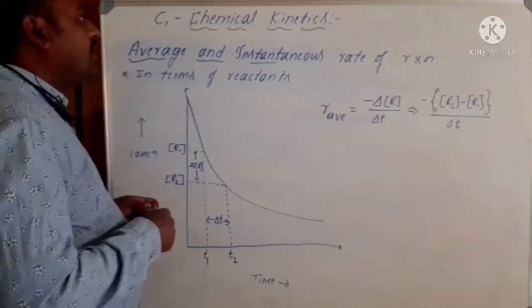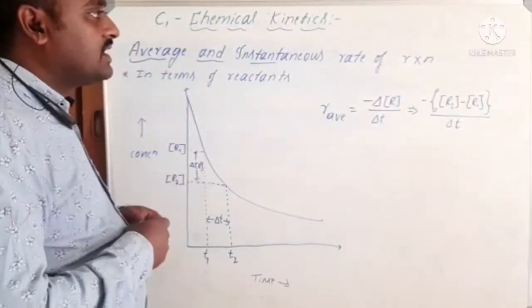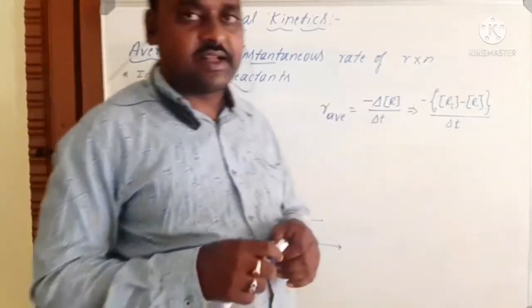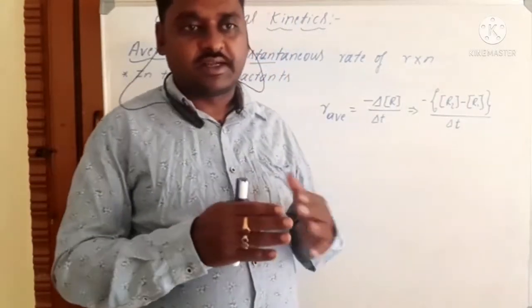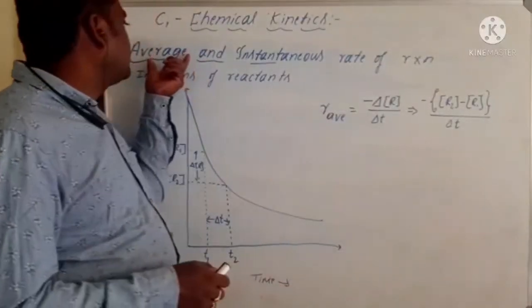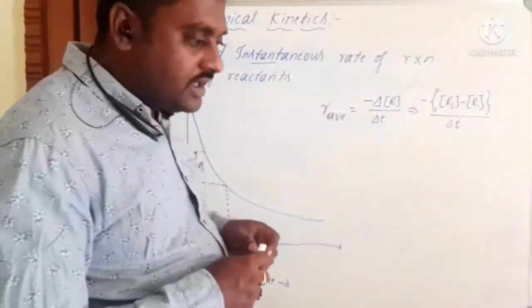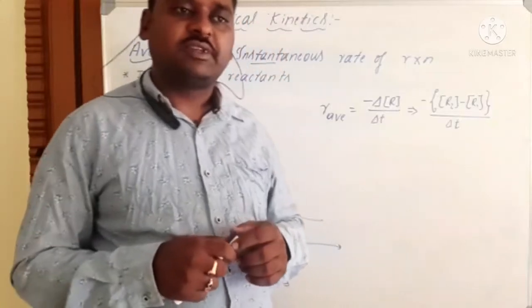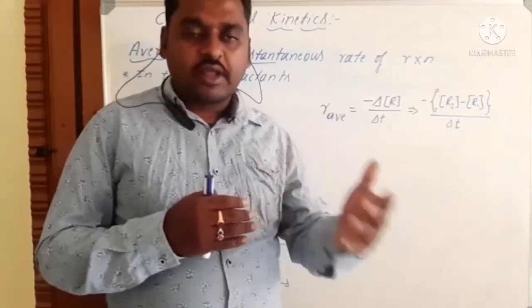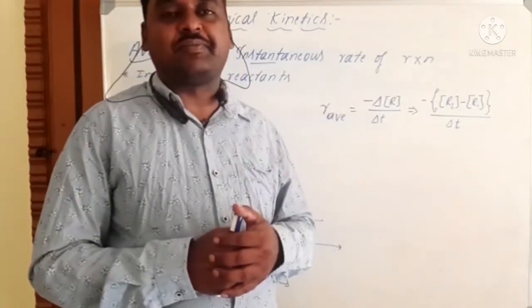The next topic is the average and instantaneous rate of a reaction. The average and instantaneous rate of a reaction we can study in different time conditions. In the very first one, average rate of a reaction. Here average rate of a reaction means the rate of a reaction studied in regular intervals of time.